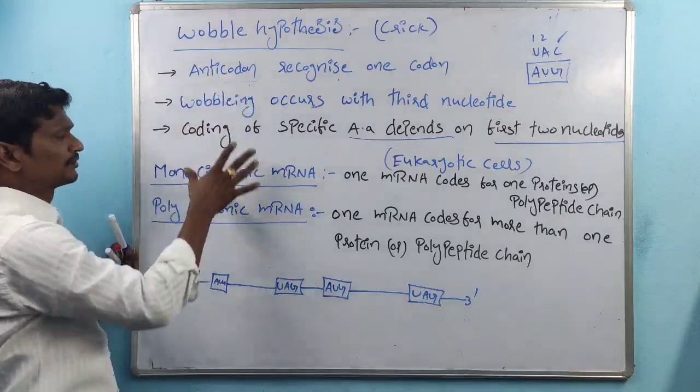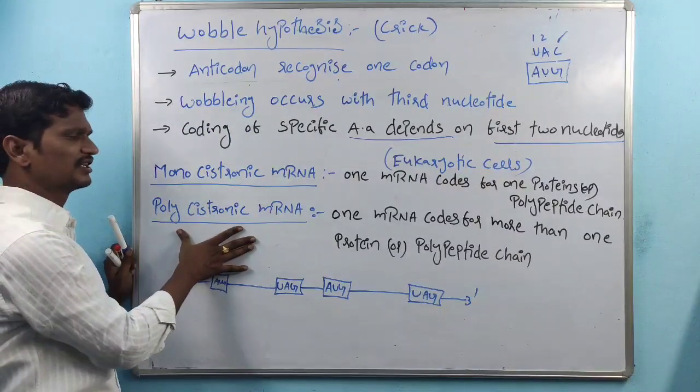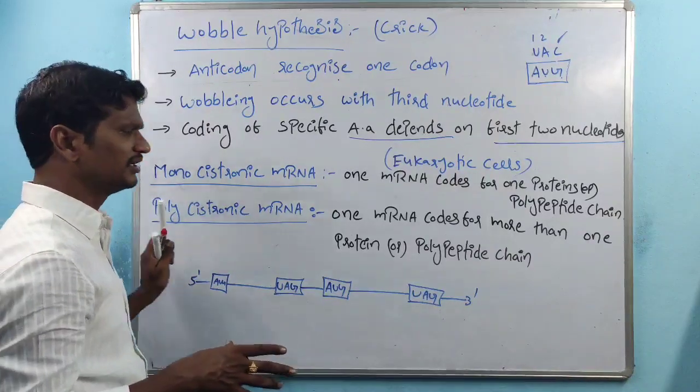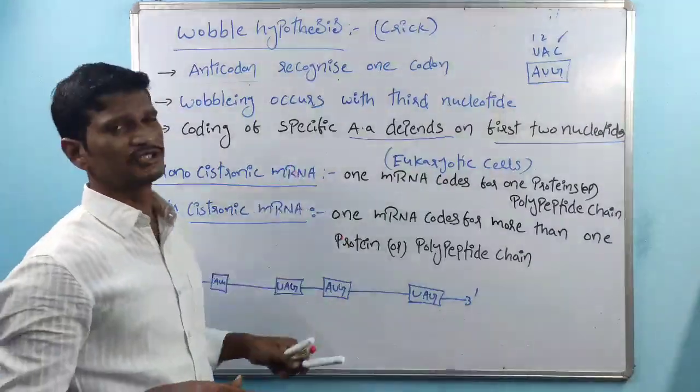So the wobble hypothesis, monocistronic mRNA, and polycistronic mRNA are all related to the genetic code, right? So that is about the genetic code.